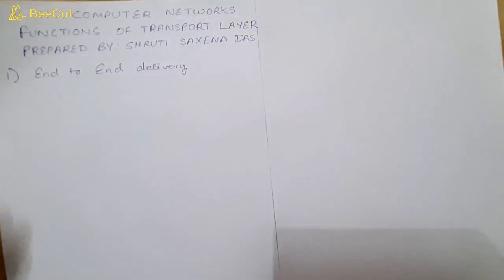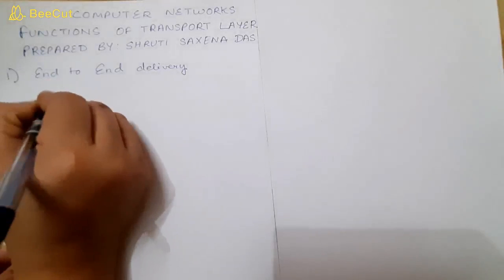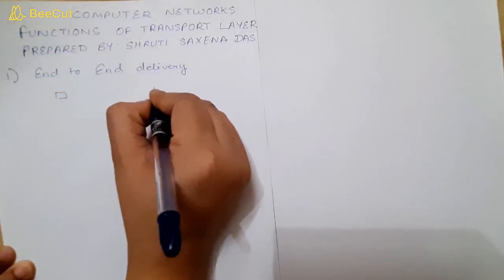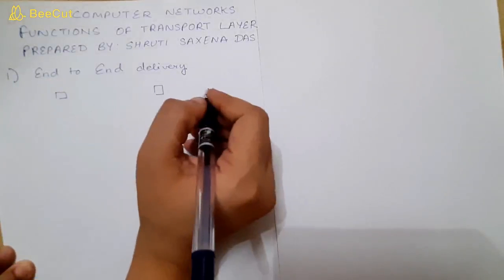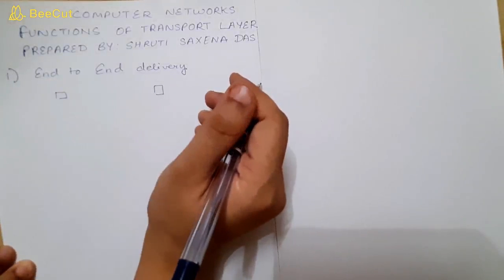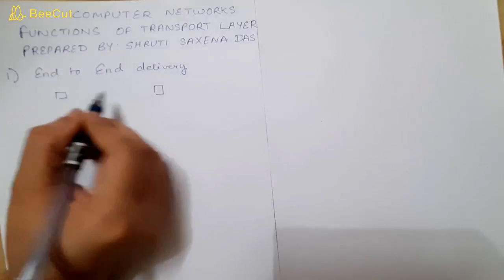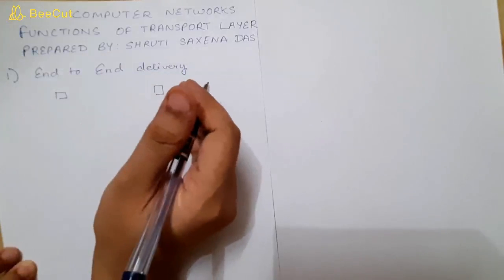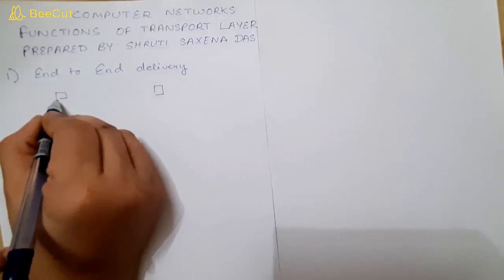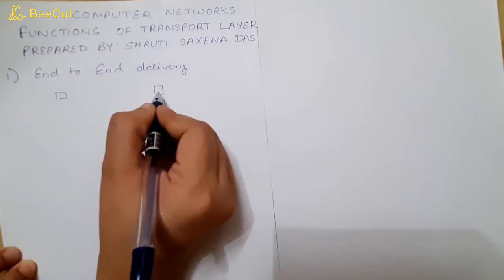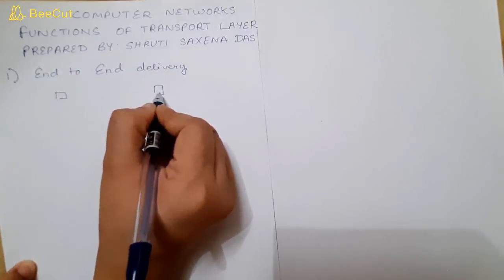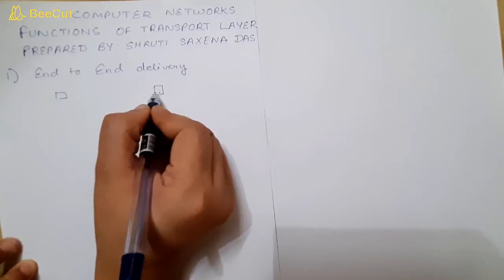So we have discussed network layer. There the main focus is on routing. But here in transport layer, the main focus is on end-to-end delivery. That means suppose this machine wants to communicate with this machine. These are two machines who want to communicate with each other. Now each of these machines might be running multiple applications. Which application wants to communicate with which application on this system? That is the task of transport layer.